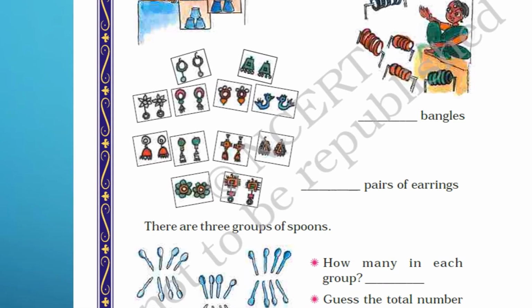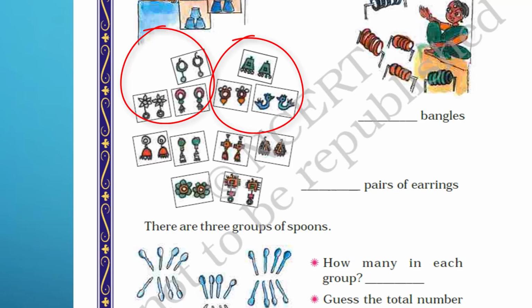Talking about earrings, how can we count them easily without wasting our time? We can count them in groups. So let us start counting them. 3 plus 3, 6 plus 4, 10, 10 plus 2 is equal to 12. So we have 12 pairs of earrings.